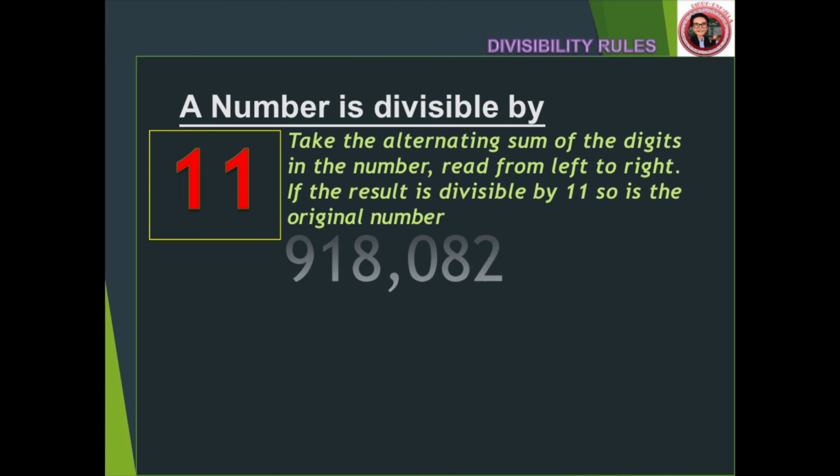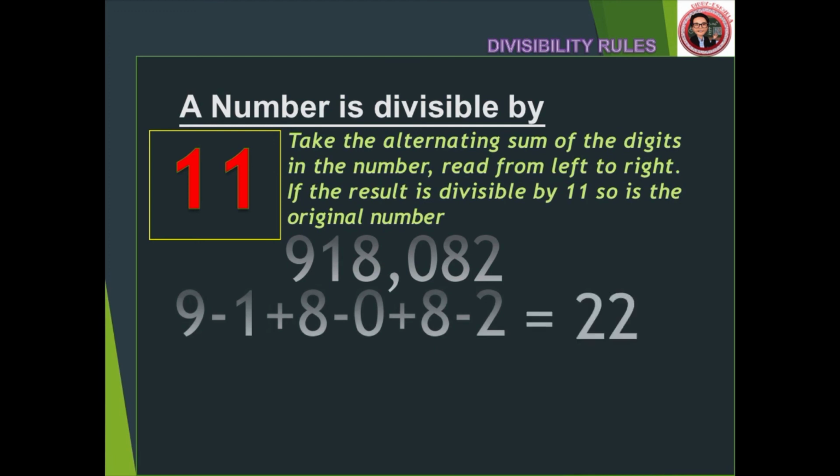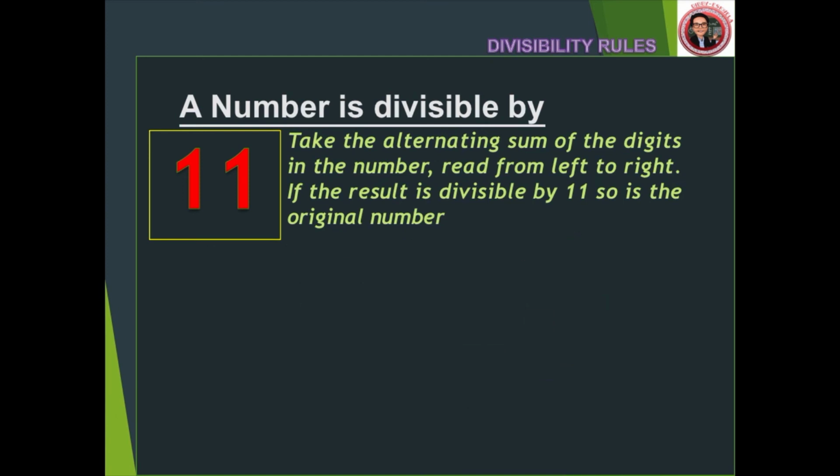For example, if we get its alternating sum by adding and subtracting, so on and so forth, the answer must be 22, which is divisible by 11 because 22 over 11 is 2, or positive 2. So that 6-digit original number must also be divisible by 11.